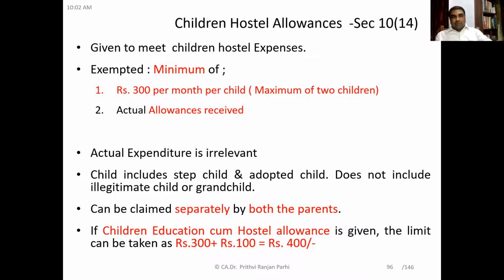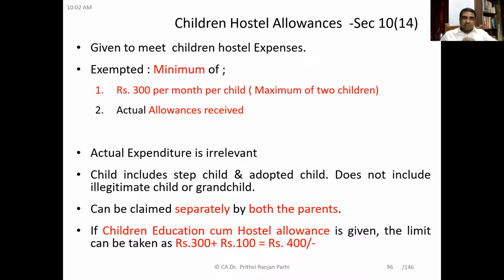The exemption amount is minimum of rupees 300 per month per child, and here also maximum up to 2 children, or actual allowance, whichever is lower. That is exempt, and the balance will be taxable. Here you can also observe the actual expenditure is irrelevant.